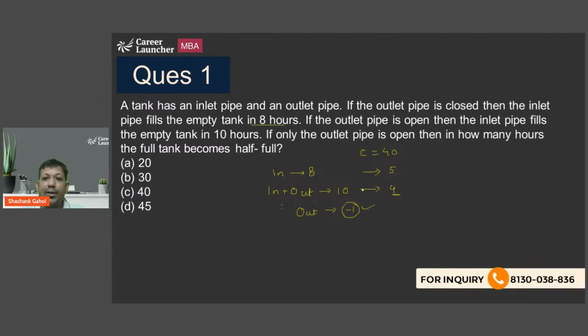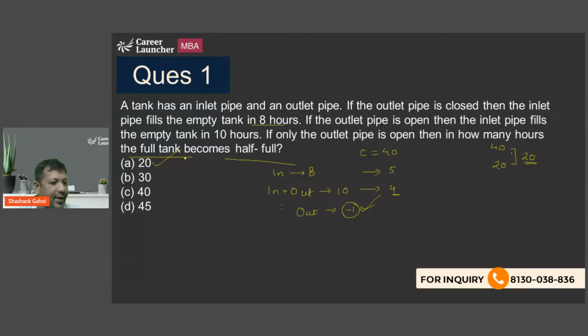Now question says that if outlet pipe is open, then how many hours does a full tank take to become half full? So it means initially tank was having 40 liters of water. Now I want to get to 20 liters of water. So how much water do I need to take out? That is 20 liters. Now outlet is taking out 1 unit every hour. So to take out 20 units, how many hours is it going to take? It is going to take 20 hours. So answer of this question is going to be option A. So this is the approach that we are going to take to solve these kind of questions in the exam.